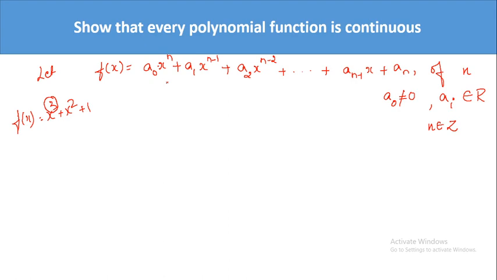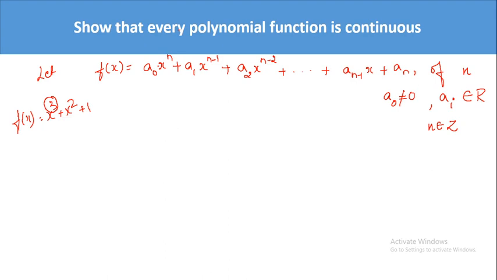F of x is equal to a naught x to the power n plus a1 x to the power n minus 1 plus a2 x to the power n minus 2 plus so on, a n minus 1 x plus a n, where a naught, a1, a2 etc. I have represented in general as ai. Those are real numbers.